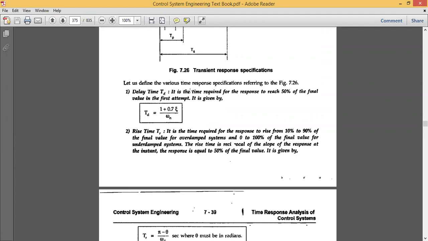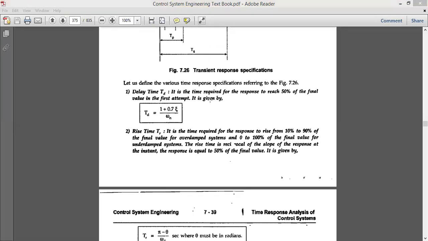The same formulas are applied for the PID controller. In my previous video lectures, you can see we have applied these formulas to find the different values, if the damping ratio is 0.5, or for the critical case with the value of zeta equal to 1.